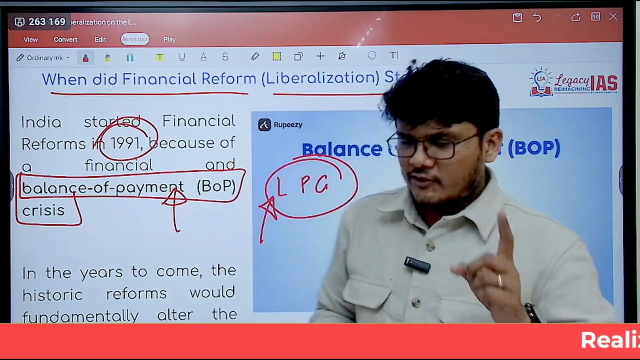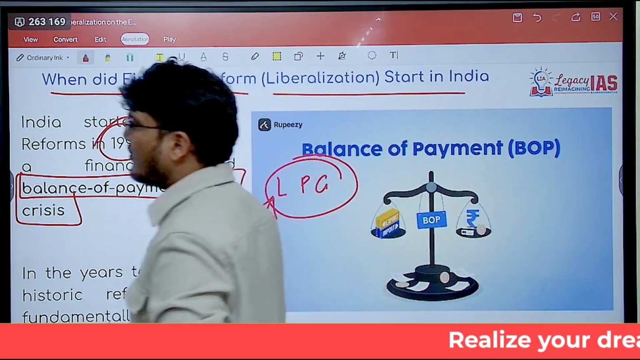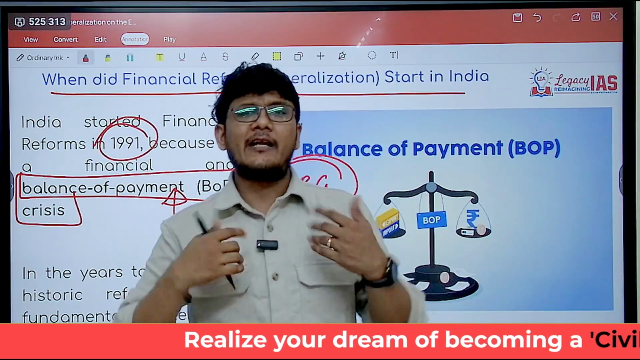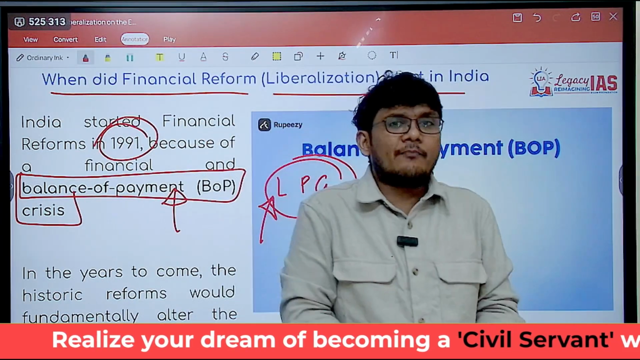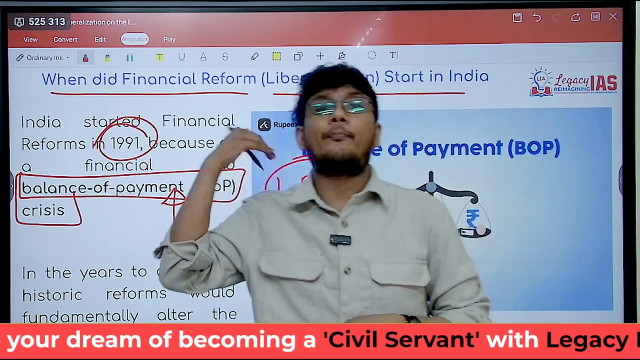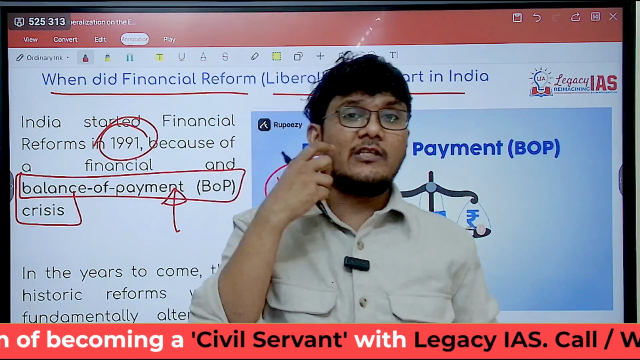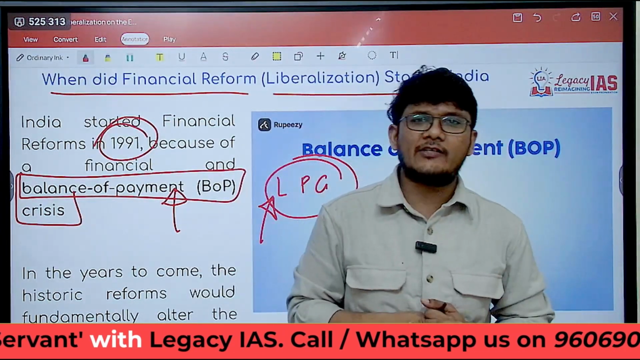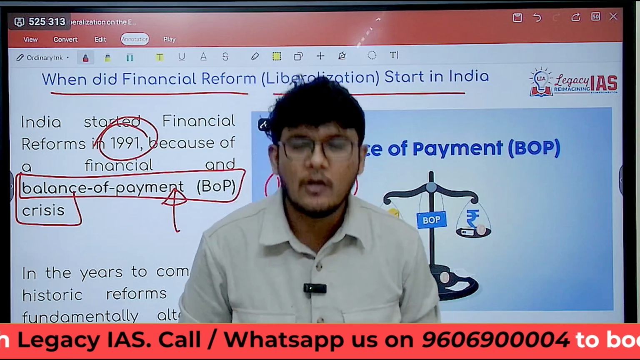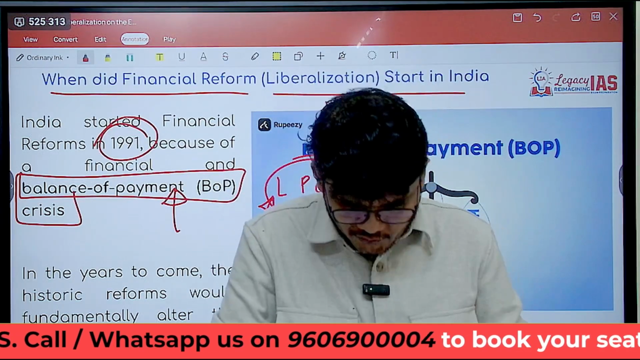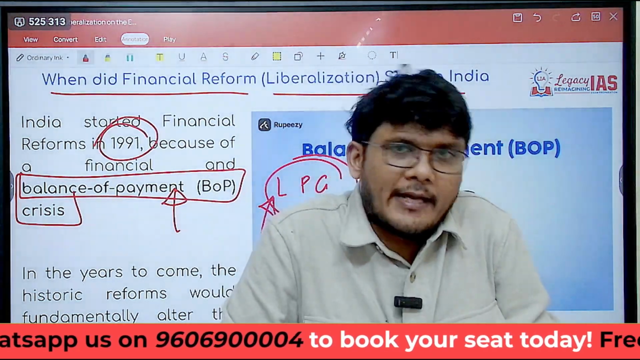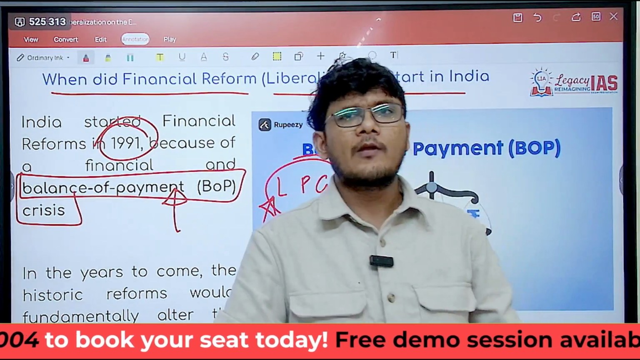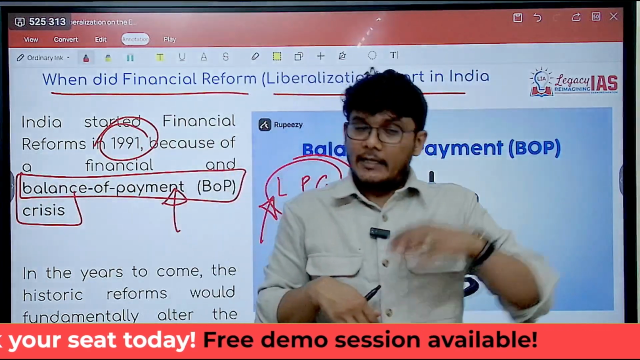Now remember, just because we have a deficit need not necessarily mean that we are in crisis and we have to borrow. Why? Because we can have a deficit, but there can be a huge amount of reserves with us to pay for that deficit. These foreign exchange reserves are kept by the Reserve Bank of India, that is RBI, who is the custodian of India's foreign exchange. RBI has huge reserves right now, but at that time it was not there.